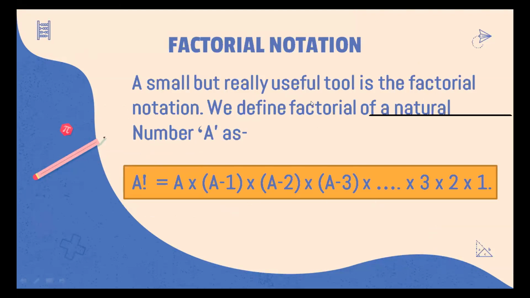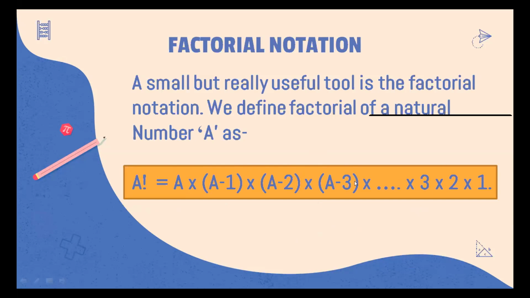So a really useful tool is the factorial notation. We define the factorial of a natural number a, and please note that factorials, up till what we have learned, are only defined for natural numbers. Actually there are some definitions of factorials for real numbers as well, but we won't get into that because it's quite tough. And we define the factorial of a natural number a as a factorial is equal to a times a minus 1 times a minus 2 times a minus 3 times a minus 4 times a minus 5, and so on till 3, 2 and 1.